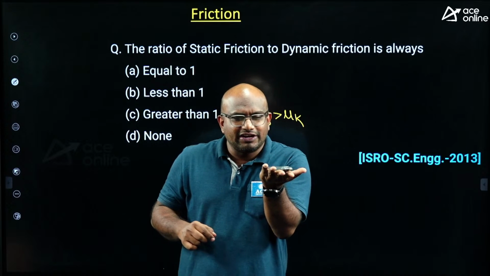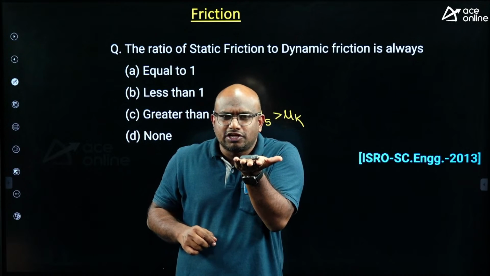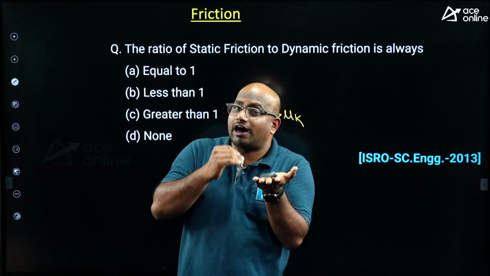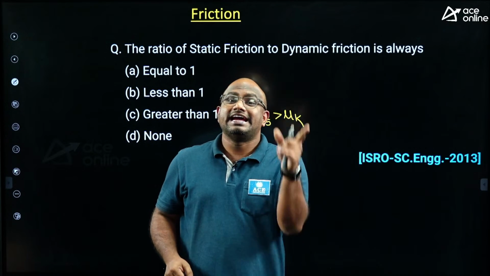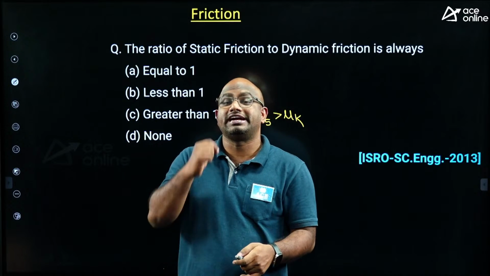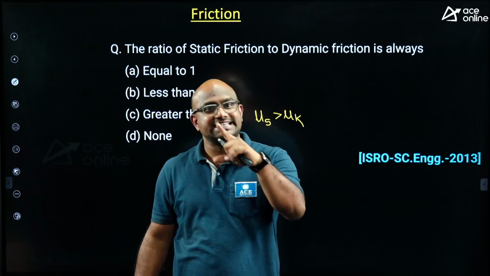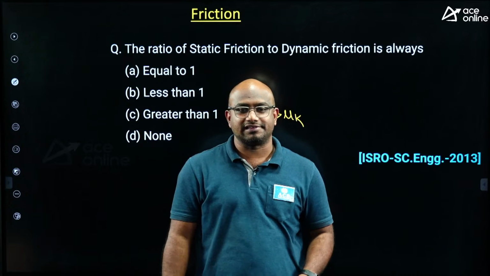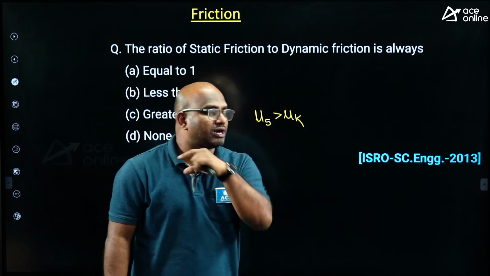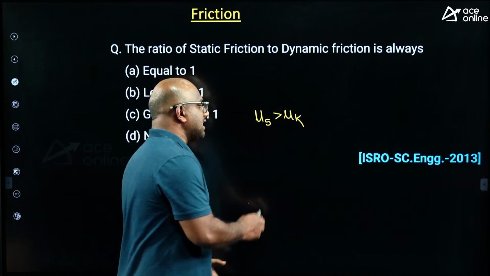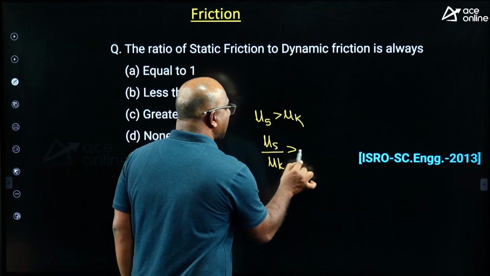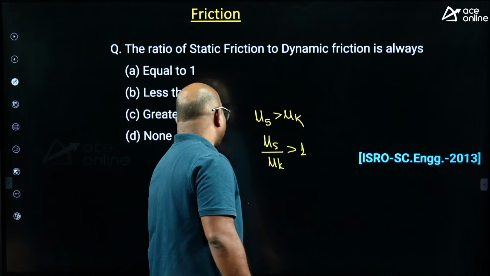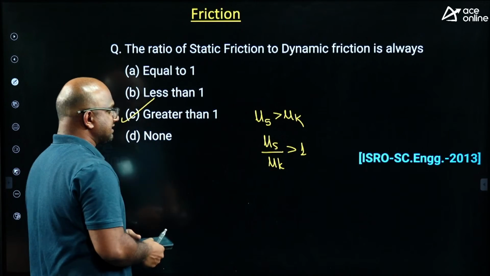I will ask this question, guys. I have an object. Is it easier to move the object from rest, or when it is already in motion? Yes, it is always easier to move the object when it is already in motion, because static friction is more than kinetic friction. The question is asking the ratio, so μs by μk is greater than 1. The right answer is option C itself.